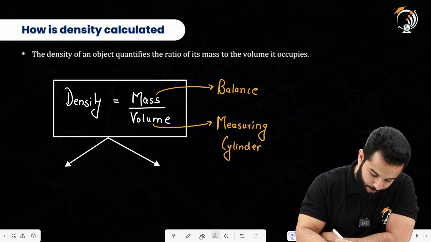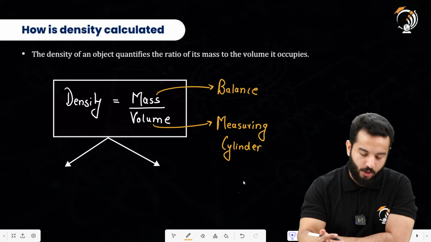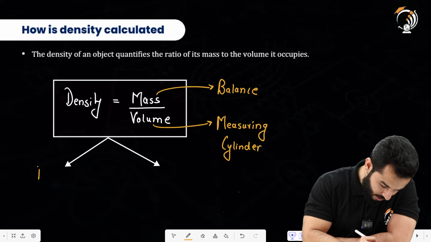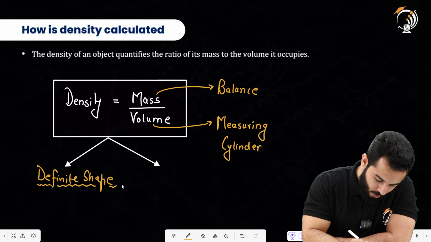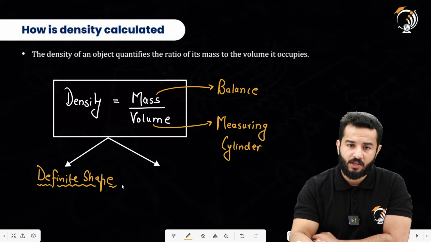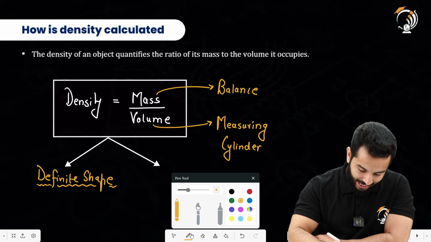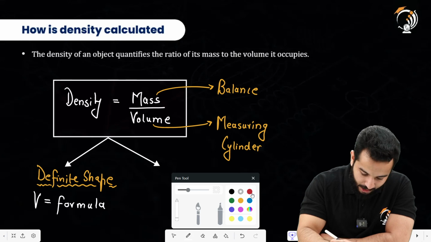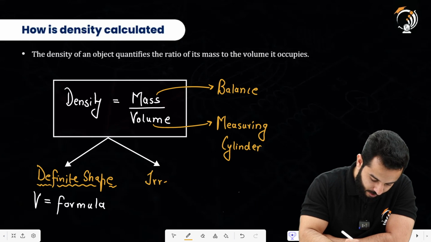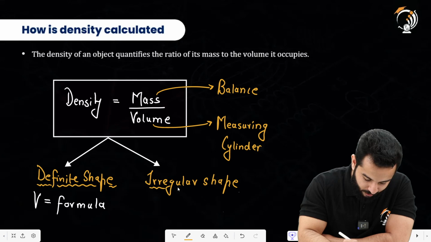If it has got a definite shape, for example a cube or a cuboid, or let's say a sphere, then for those we can directly write the volume using the formula for that particular shape, right? And if we have got an irregular shape solid, then for that we will surely have to use a measuring cylinder.